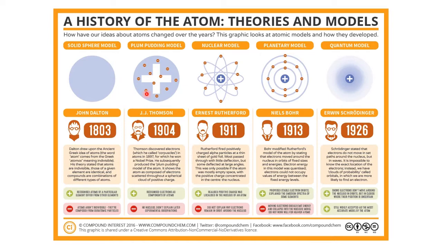From John Dalton to J.J. Thomson, Ernest Rutherford, Niels Bohr, Erwin Schrödinger, and so on. All these are contributors to the field of atoms: how the atom has taken its shape, how evolution in the field of atoms has taken place, different theories, different models. All of these were explained by some eminent scientists. There are many other scientists too, and when they come, we will discuss them. We will not discuss all this in detail in ninth only. As we enter the higher classes, 10th, 11th, 12th, slowly we discuss all these theories.